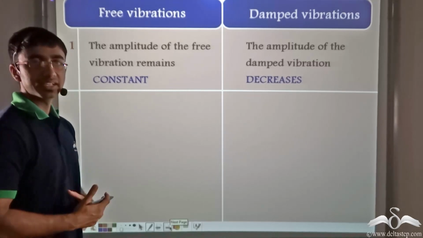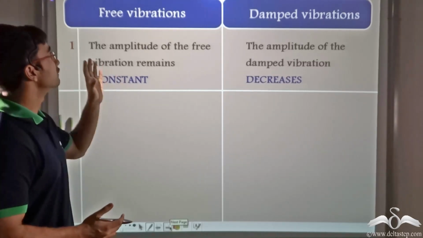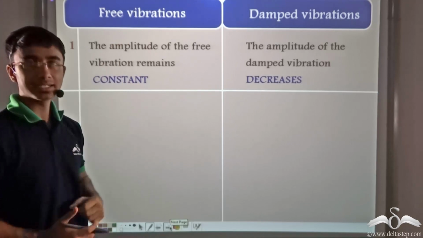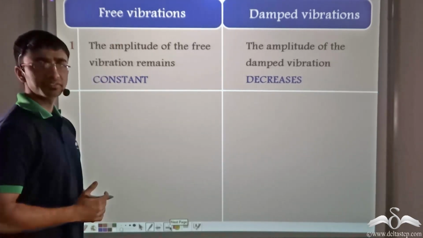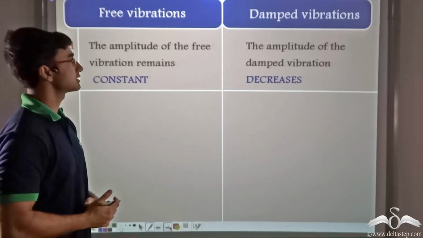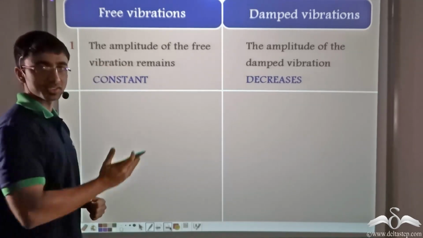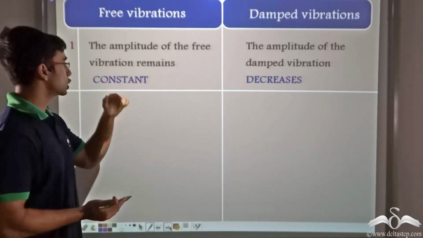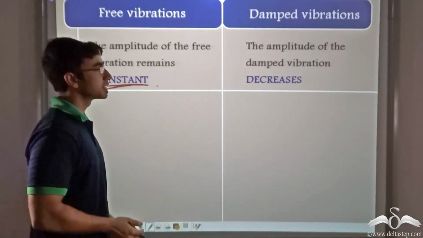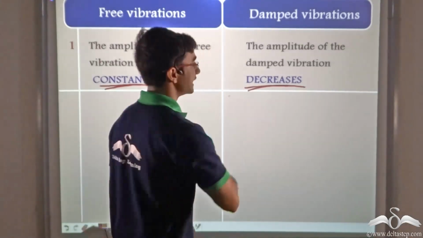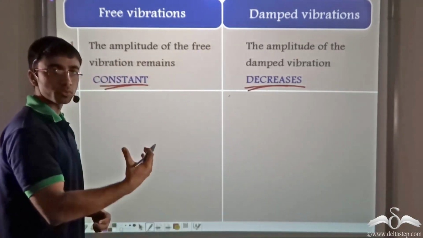So let us take a quick recap by visiting the differences between free and damped vibrations. Firstly, for free vibrations, the amplitude remains constant, whereas for damped vibrations, as we studied, the amplitude goes on decreasing due to the opposing force.